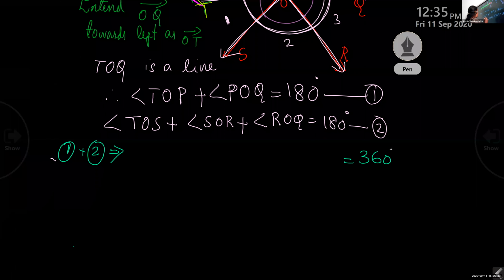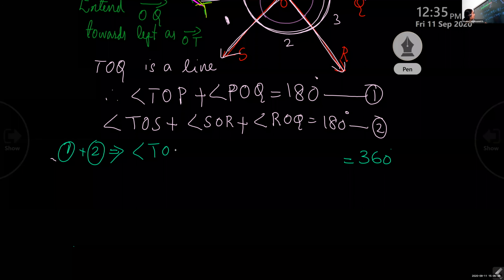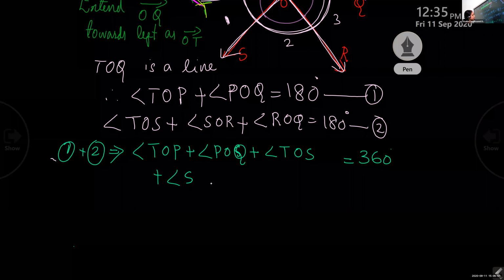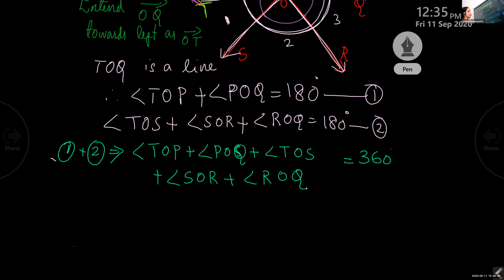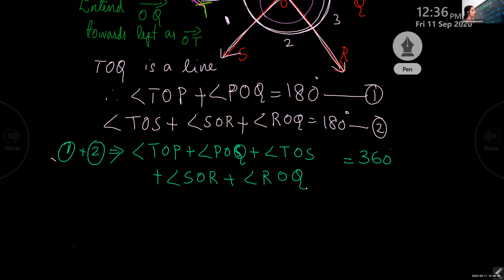Okay, children. Now, left side we are just writing angle TOP plus angle POQ, just list it, because top part 2 angles and bottom part 3 angles, we just add and write, just list down, only that. Now instead of changing those angles, you just write totally 5 angles are there on the left side: TOP, POQ, TOS, SOR and ROQ. So list all those five angles.